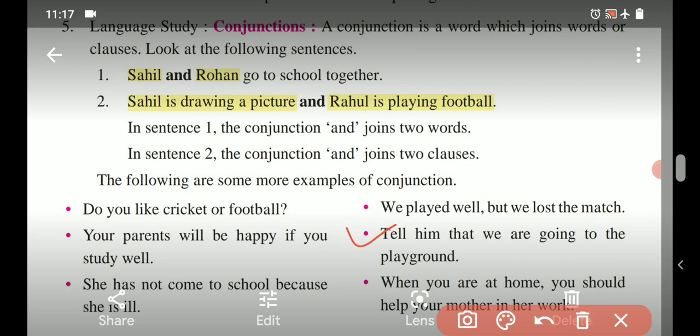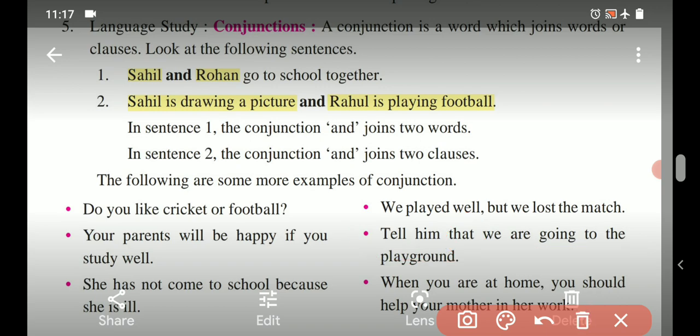Next example: tell him. It is the first clause. That we are going to the playground. We are going to the playground, it is another clause over here, and both of these clauses are joined using the word "that". So "that" is the conjunction.